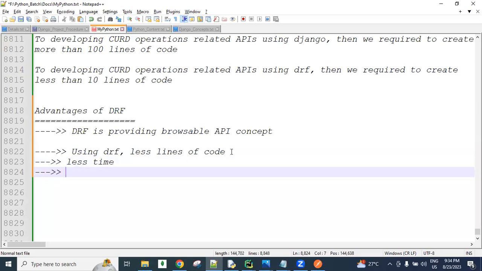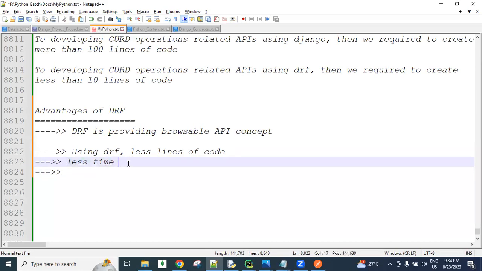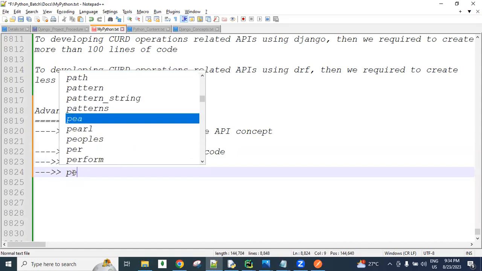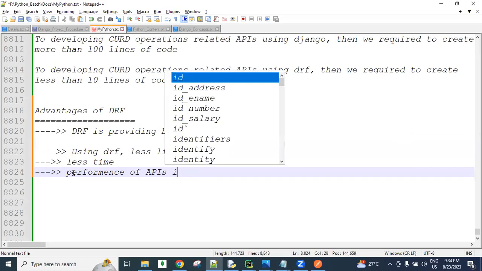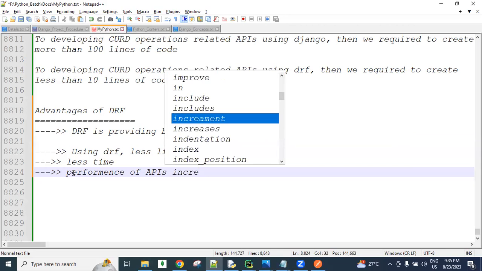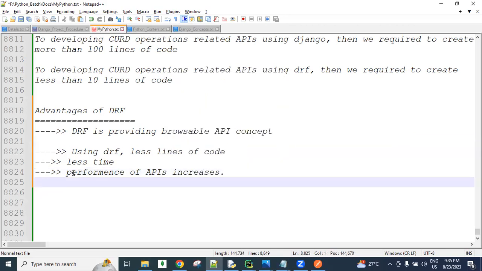Next, the APIs development duration decreases. Within less time we are developing, so the performance of the application increases, simply the performance of APIs increases, guys, and the duration of the project also decreases.